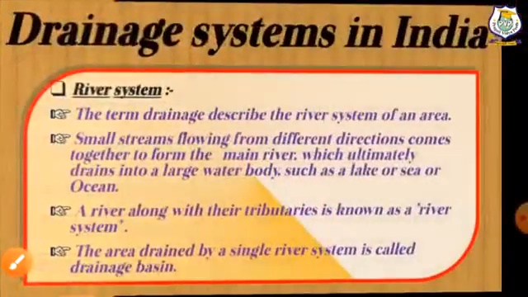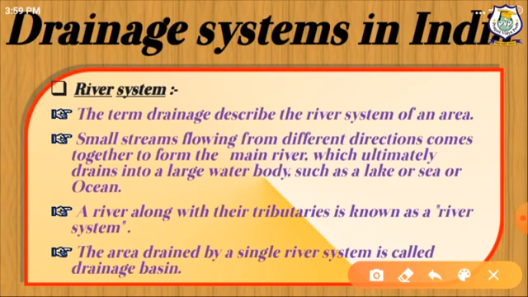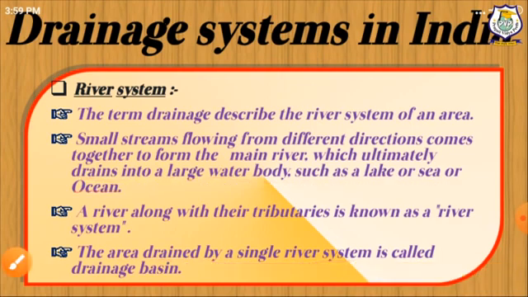So here, river system. Drainage means the river system in a particular area. Similarly, drainage basin is an area which is drained by a single river system. This eventually drains into large water bodies such as lakes, seas, or an ocean. Drainage basin works as a funnel by collecting all water within the area.